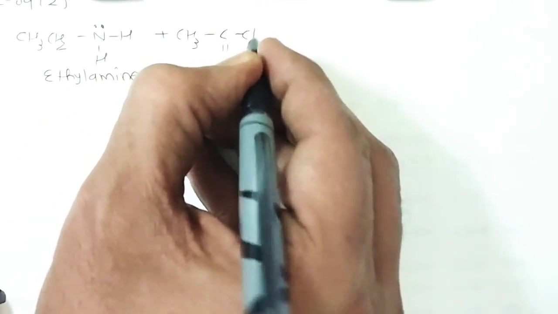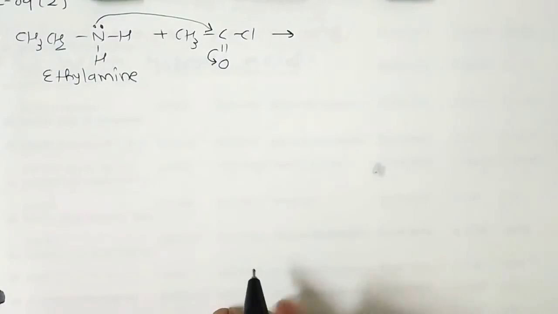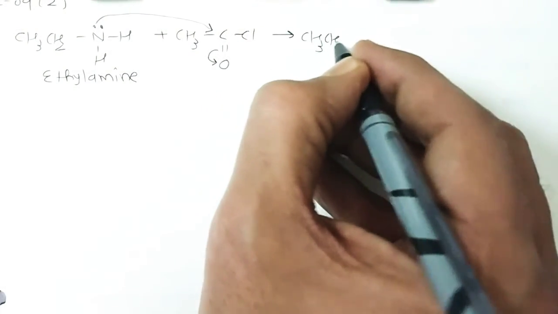Fine. So now acetyl chloride or acetic anhydride is used as an acylating agent, or an acetyl group is introduced into the molecule, and this process is called acetylation. For example, if I have CH3CH2NH2, ethylamine, and it reacts with CH3COCl, at that time the lone pair is attracted to the partially positive carbon and the pi electron shifts towards the oxygen. So we get a product like that: CH3, CH2,